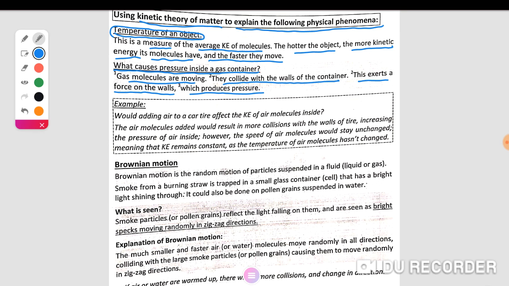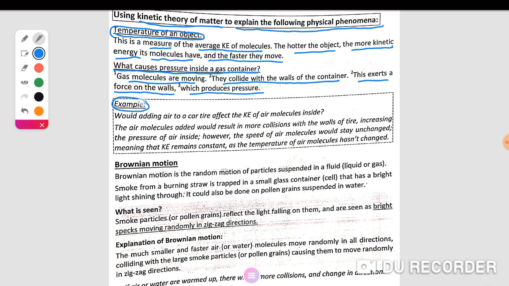This means that pressure is produced due to the collision between molecules and the internal wall of the container, by force on a unit area. This collision or impact is normally on the internal wall of the container.